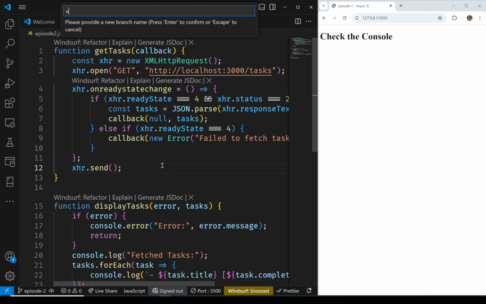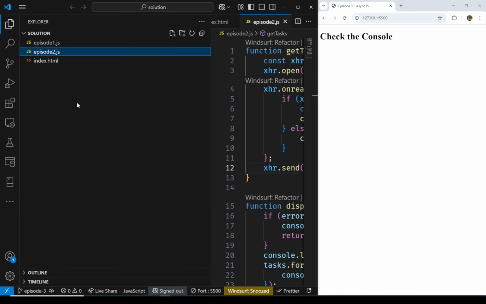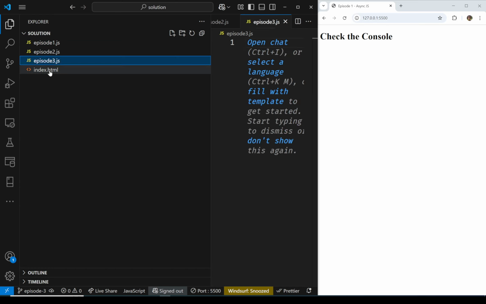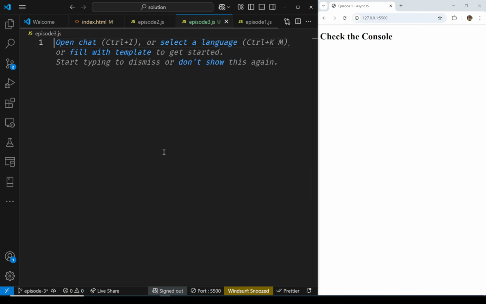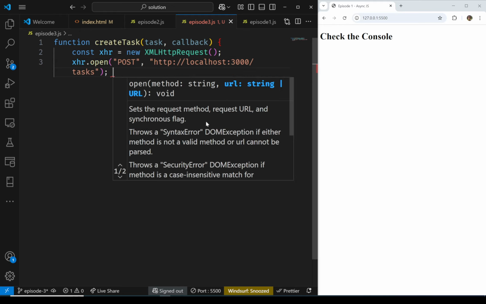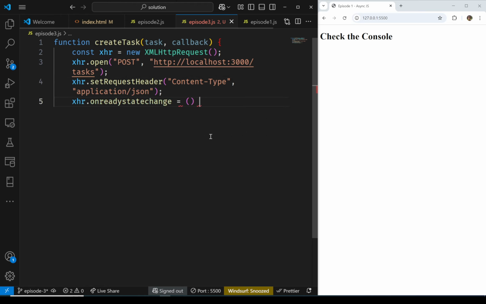I'm going to create a branch for episode 3, and I'm going to create a new file called episode 3.js. I'm going to reference the file here, and I'm going to navigate to this episode 3 and start writing the code. So let's first create our 3 asynchronous functions for creating a task, using XML HTTP request, for deleting a task, and for updating a task. You're already familiar with this code.